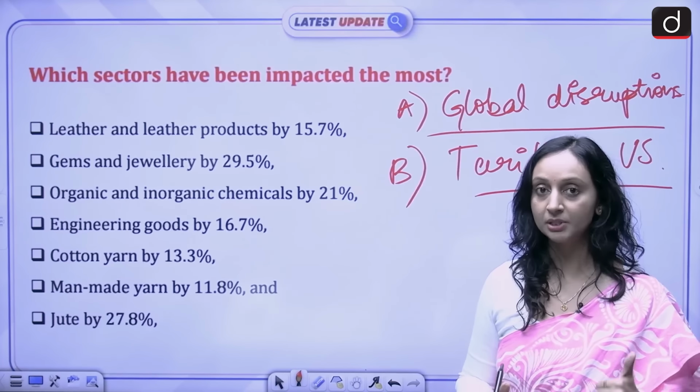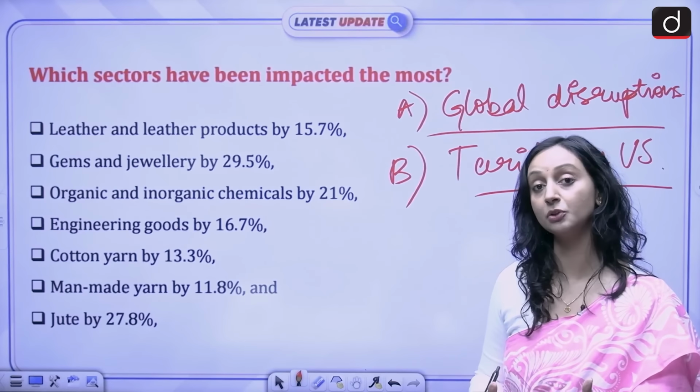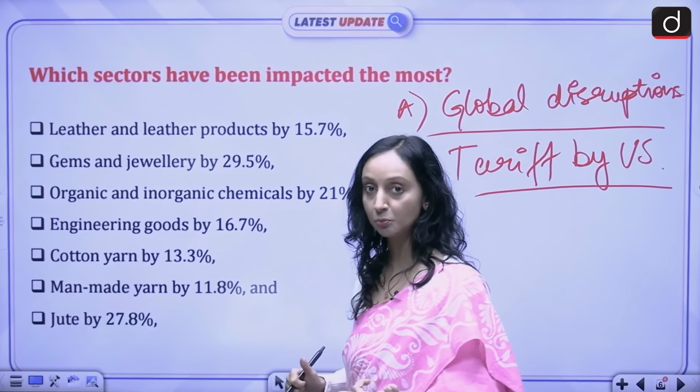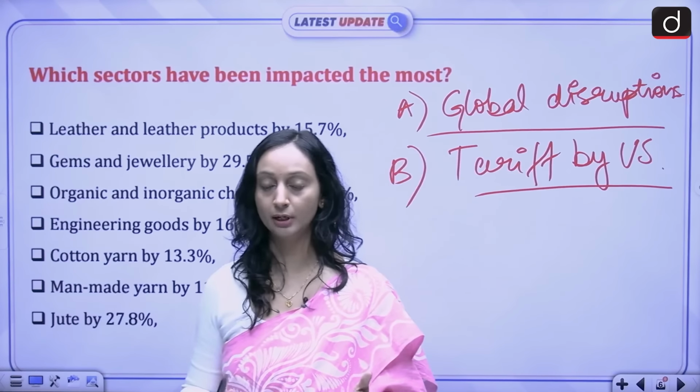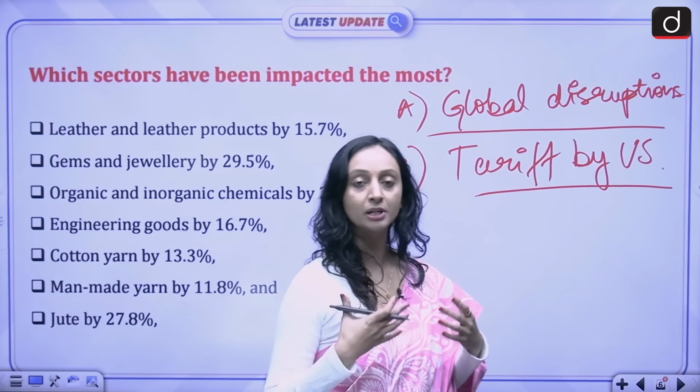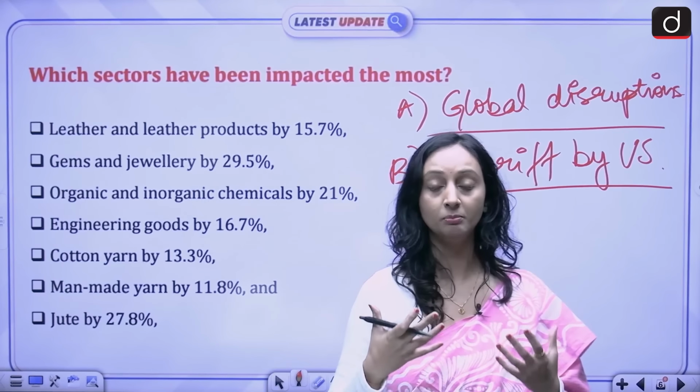Earlier there was a 25% reciprocal duty, and then a 25% penalty was imposed on India because we were buying Russian oil. So overall it was 50%, and because of this also the export sector is majorly hit.